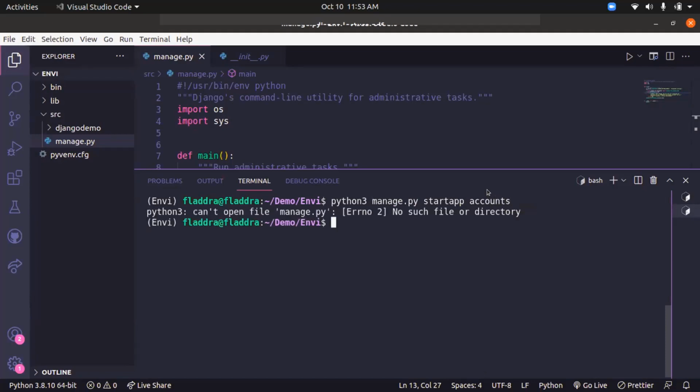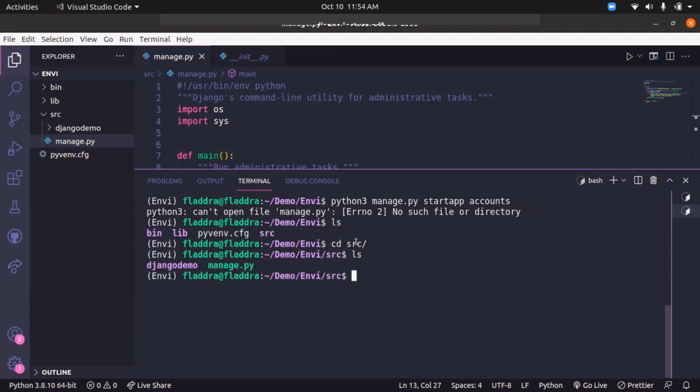Look over here, it says can't open file manage.py. That's the reason why we need to list the directory. Do we have the manage.py file over here? We don't. So we need to move to the source folder where the manage.py file is present.